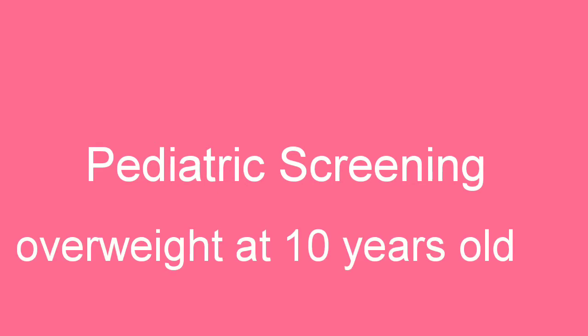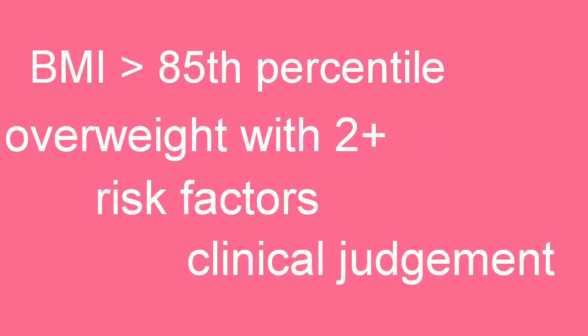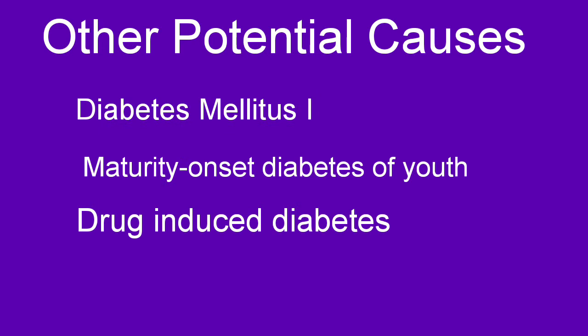Screening is appropriate when a child is overweight at 10 years of age, a BMI greater than the 85th percentile, being overweight with 2 risk factors, or clinical judgment. Other potential causes need to be considered, including diabetes mellitus type 1, maturity-onset diabetes of youth, and drug-induced diabetes.